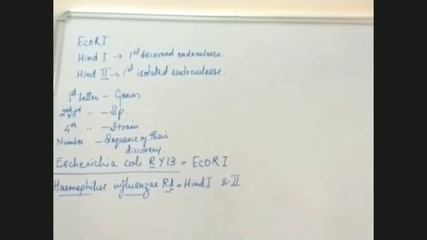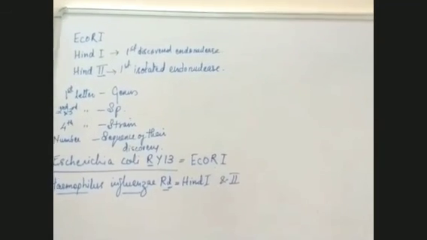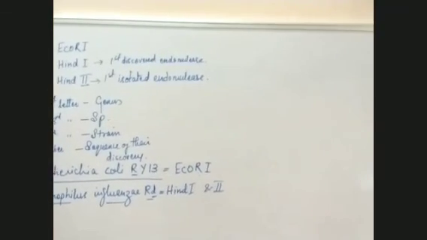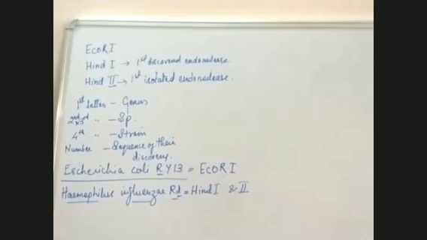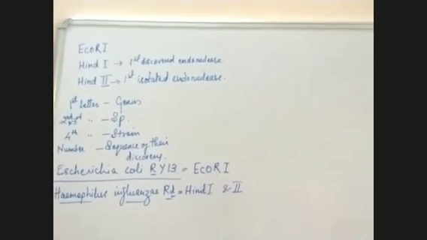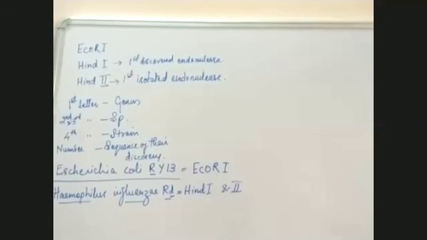So the second one was Haemophilus influenzae Rd. Rd is a strain, but because they had already used R somewhere, they did not use R, they used d of that. And the names came to be HindI and HindII. HindII was the first isolated endonuclease, and HindI was the first discovered endonuclease.